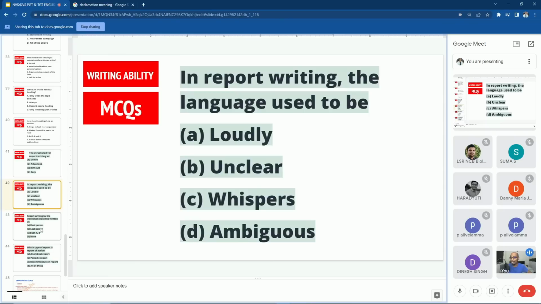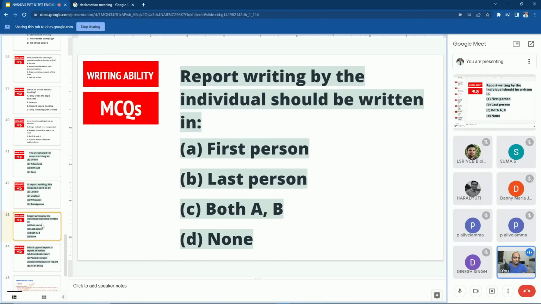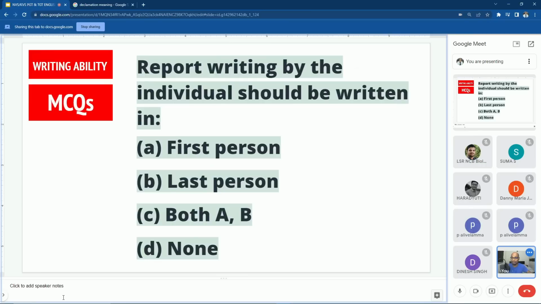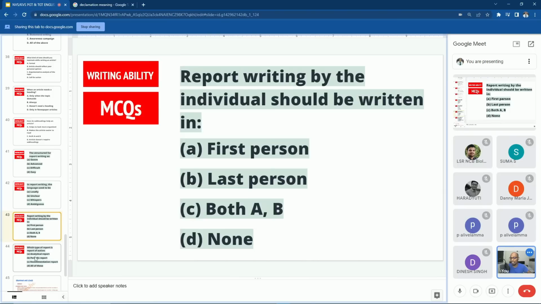So these are tricky questions, Ghosh. You will get this kind of questions only in exams. Next question. Yes, sir. Danny ma'am. Report writing by the individual should be written in first person, last person, both A and B, or none. Answer? First person. Correct. So when you are writing a report, you will write in the first person.